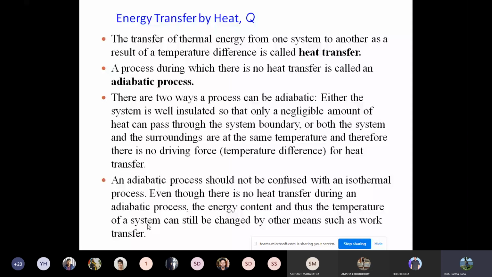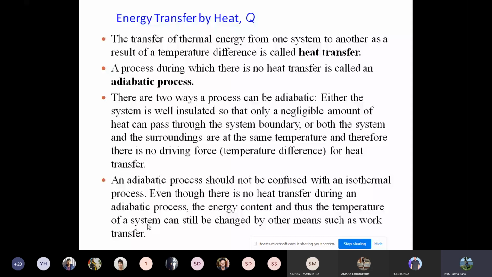It can happen that the system is completely closed, so there is no heat transfer from inside to outside, or it may happen that the temperature of the system and the surroundings are the same, so there is no driving force for the temperature difference. An adiabatic process should not be confused with an isothermal process. An isothermal process happens at a particular temperature. At any particular temperature, if there is any kind of energy transfer to the system, that is known as an isothermal system, okay.